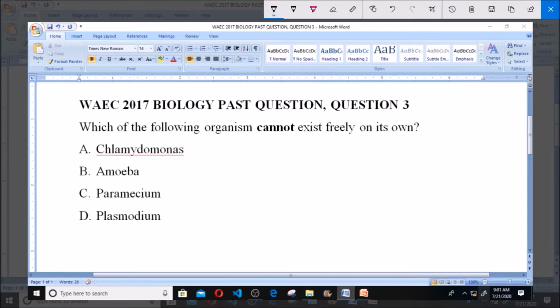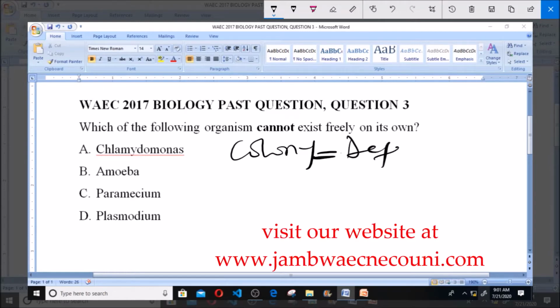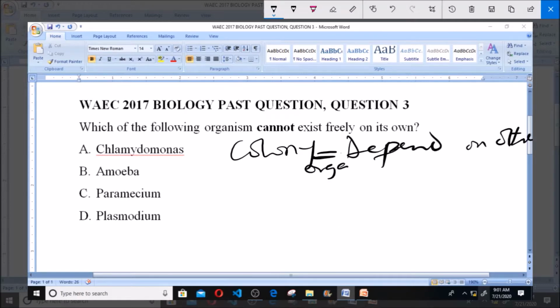Now, certain organisms cannot exist on their own. These organisms are said to exist in colony. Now, these organisms depend on other organisms of the same species.